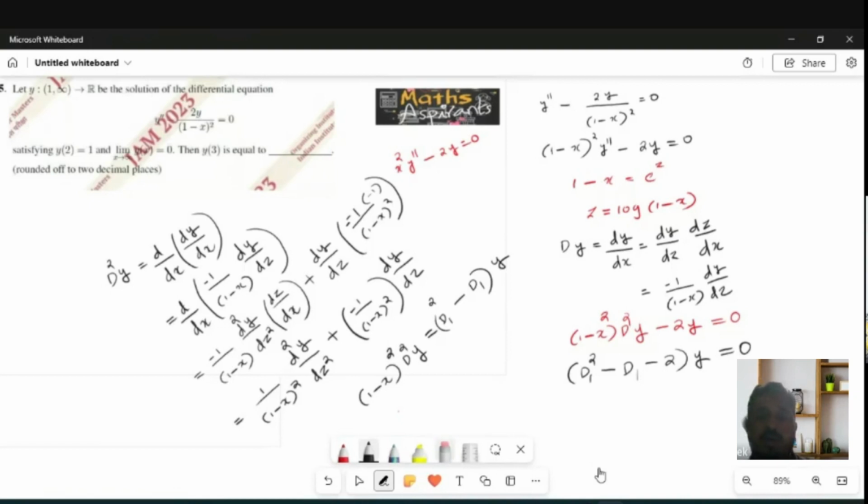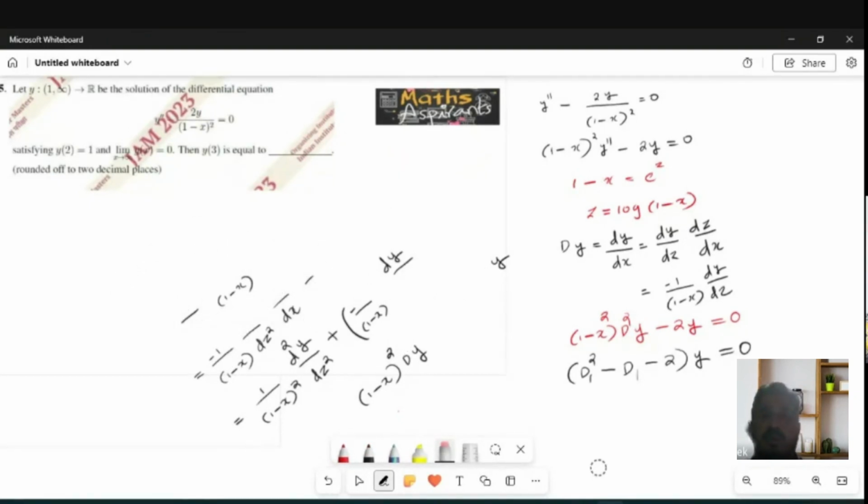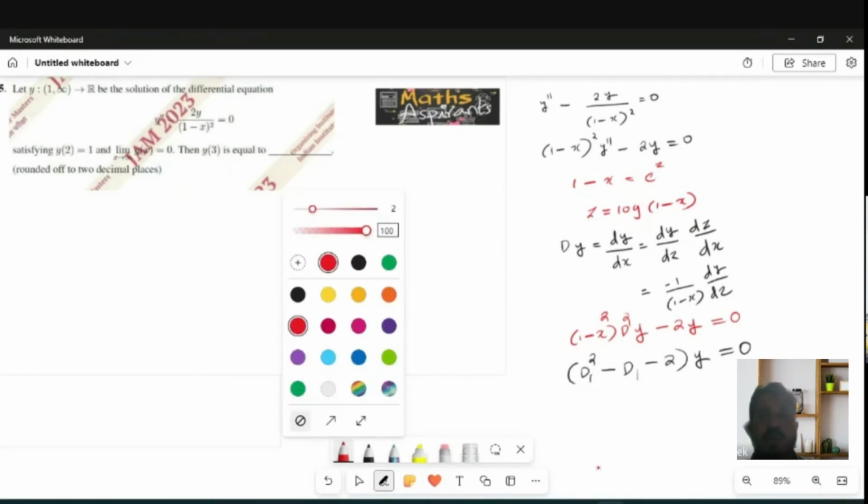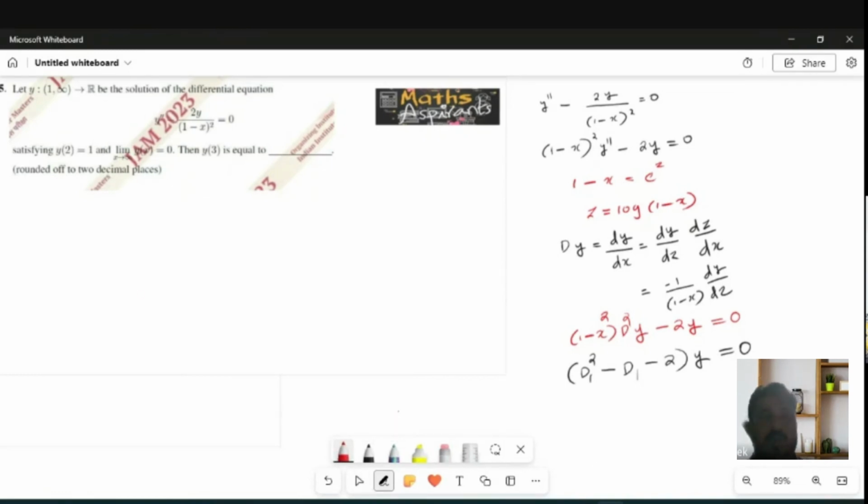Now you can find the auxiliary equation: m square minus m minus 2 equal to 0.